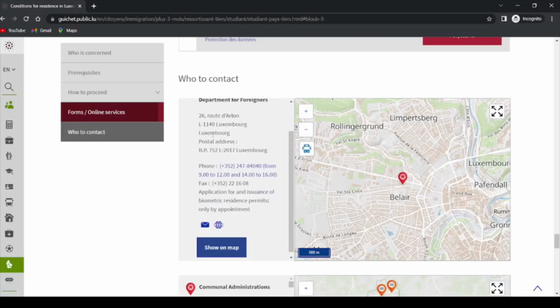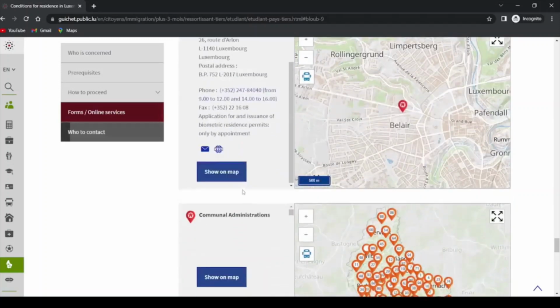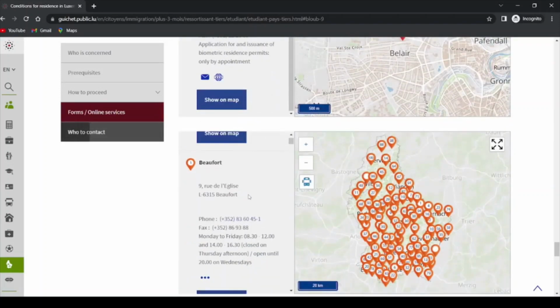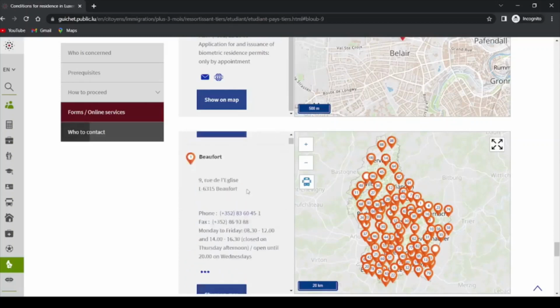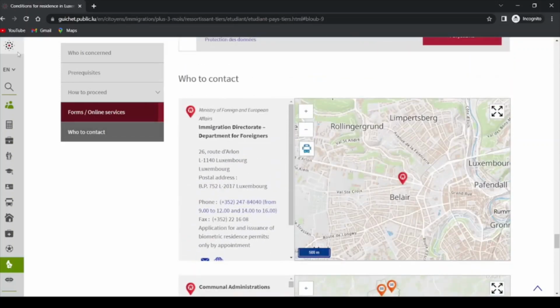You can see here, 26 Route du Hollande, L114, Luxembourg. Postal address, BP 752, L2017, Luxembourg. This is the phone number, fax, right? And then if you come down here, okay, this is not important. So basically, that's pretty much it.